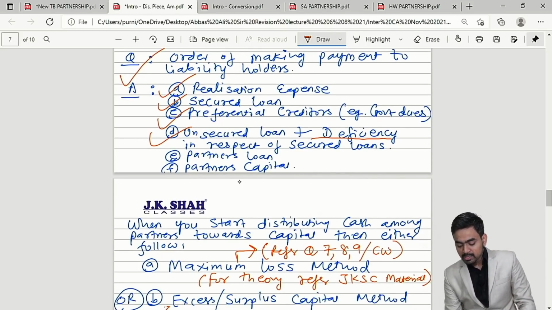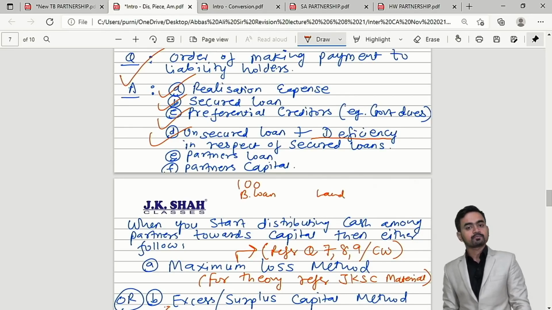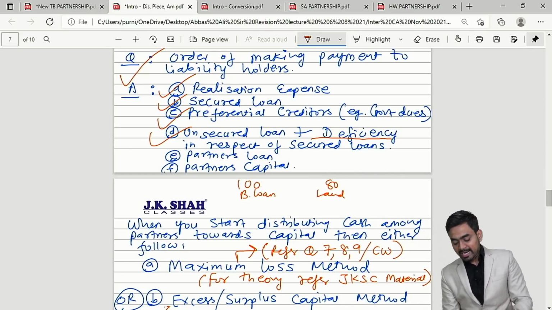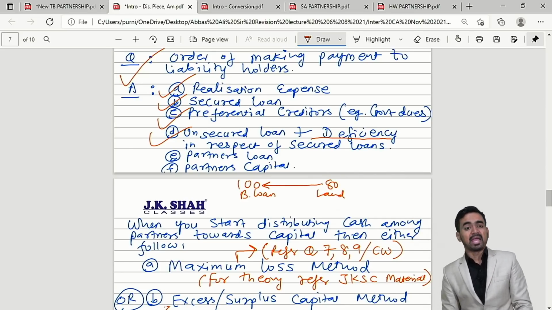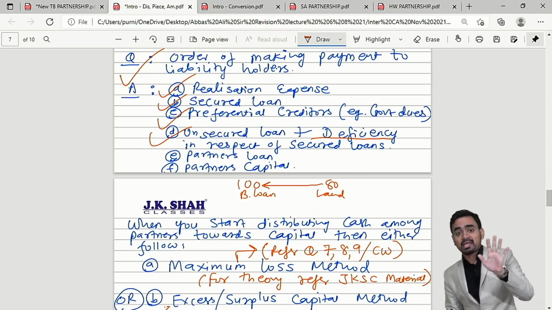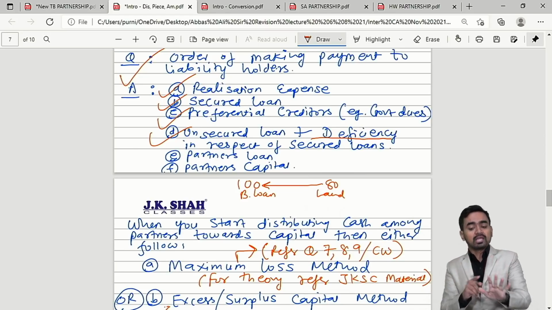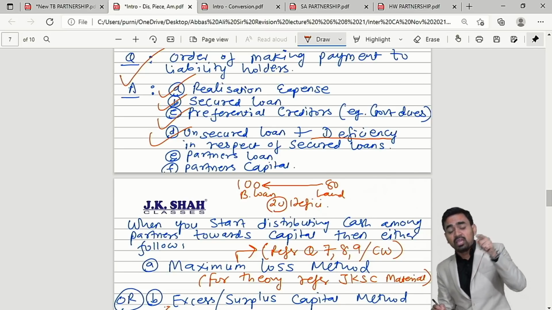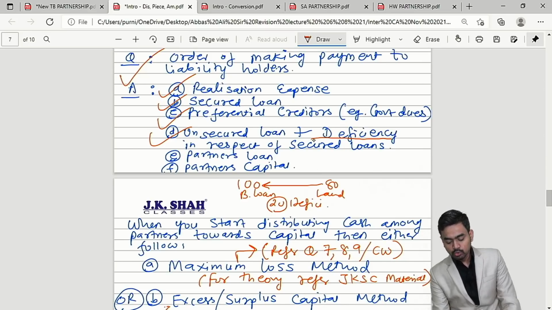Yes. My dear students, let's take an example. Bank loan amount is ₹100 and it is secured against land. But the land realized only ₹80. So this entire 80 will be given to the bank loan. But against 100, they got only 80. So 20 rupees will be treated as what? Deficiency. And now if they want this 20 rupees, then please go and stand along with unsecured loans.